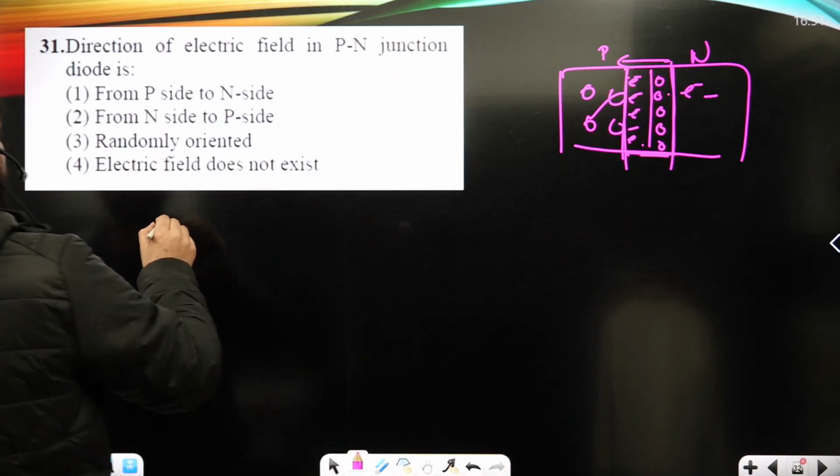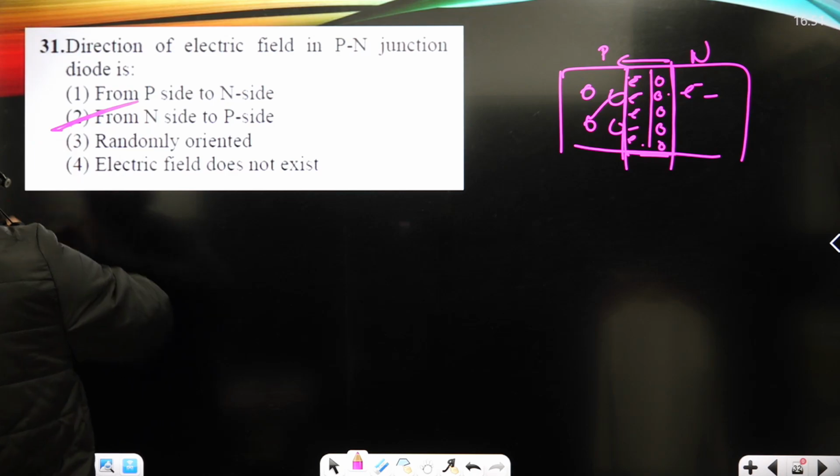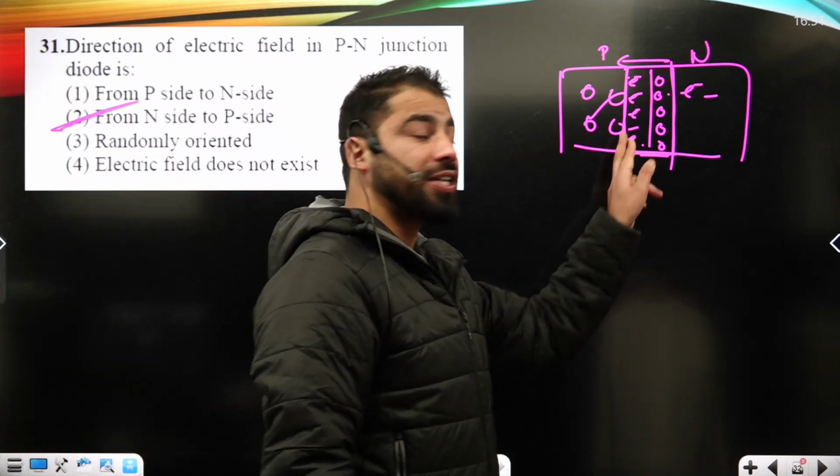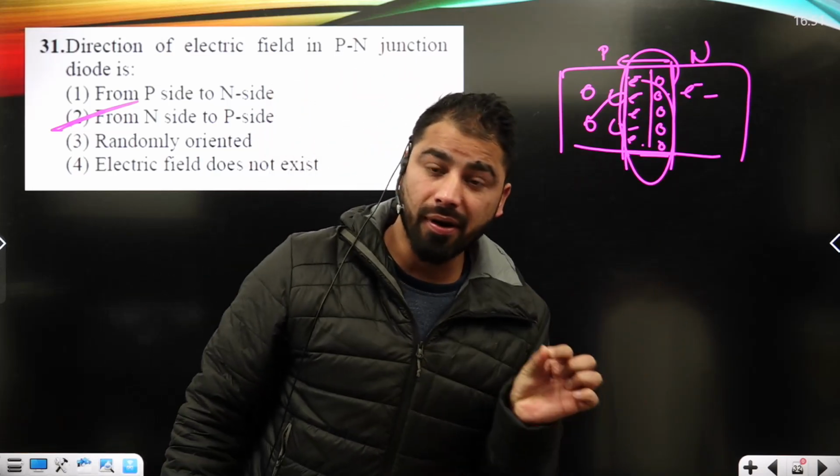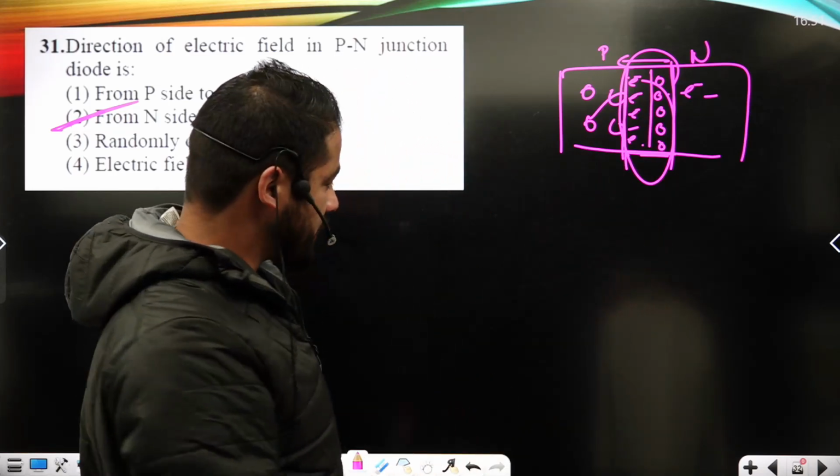It is shown under option second, from N to P side near the junction, and over this junction a sort of fictitious barrier or battery is going to form, and that's this, okay?